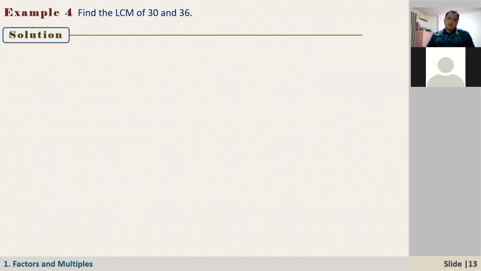Okay, let's take one simple example. We have 2 examples. First with 2 numbers, next one is with 3 numbers. So again, find the least common multiple of 30 and 36.